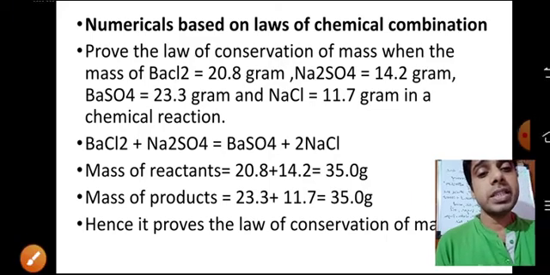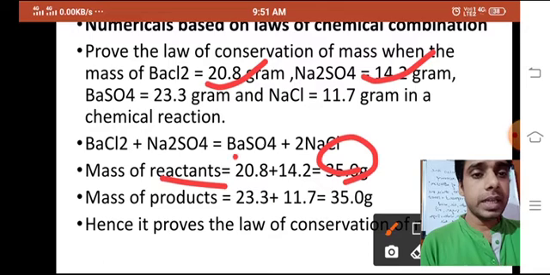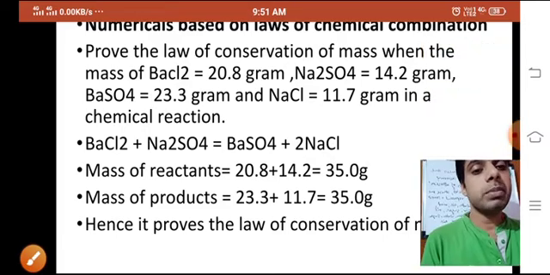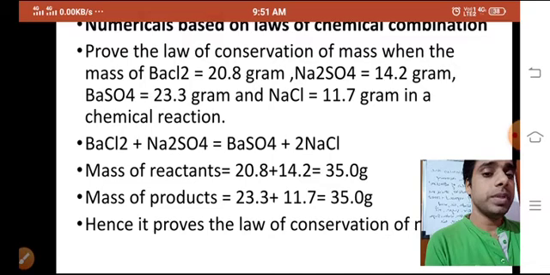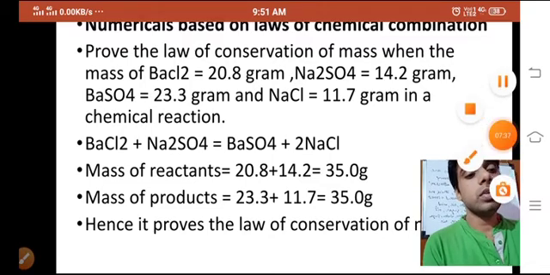Hence you can see here, mass of reactant 20.8 plus 14.2 will give 35 gram, and then BaSO4 plus 2NaCl will give 35 gram, and both are equal. Mass of reactant and mass of product are equal, and hence we can say that it proves the law of conservation of mass.